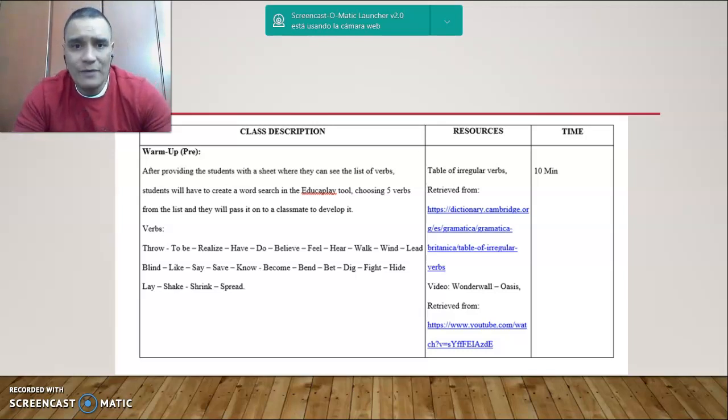Once they have created the word search, they're going to pass it on to a classmate for that classmate to develop the word search. Some of the verbs that they might be able to use are throw, realize, believe, hear, walk, lead, blind, etc.